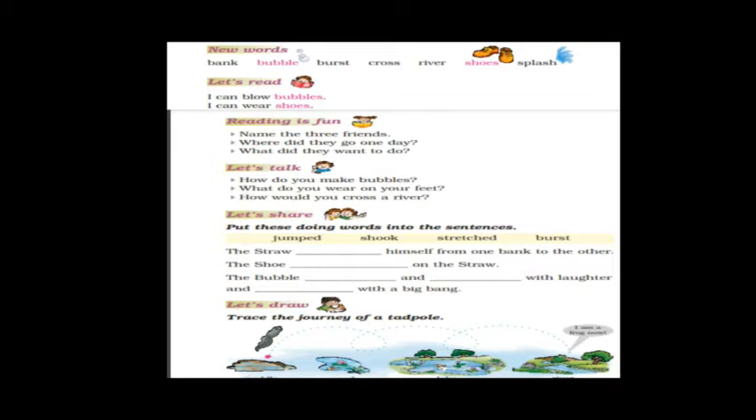He reached the river. So he became a frog and it reached a river.